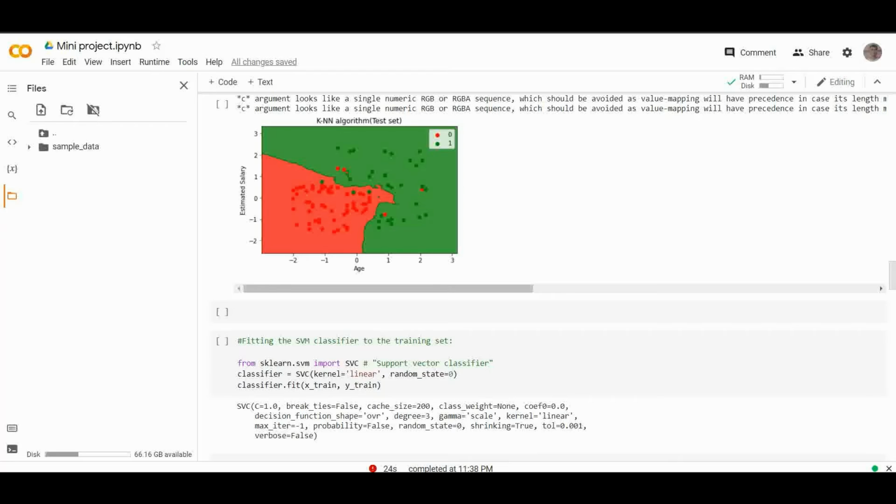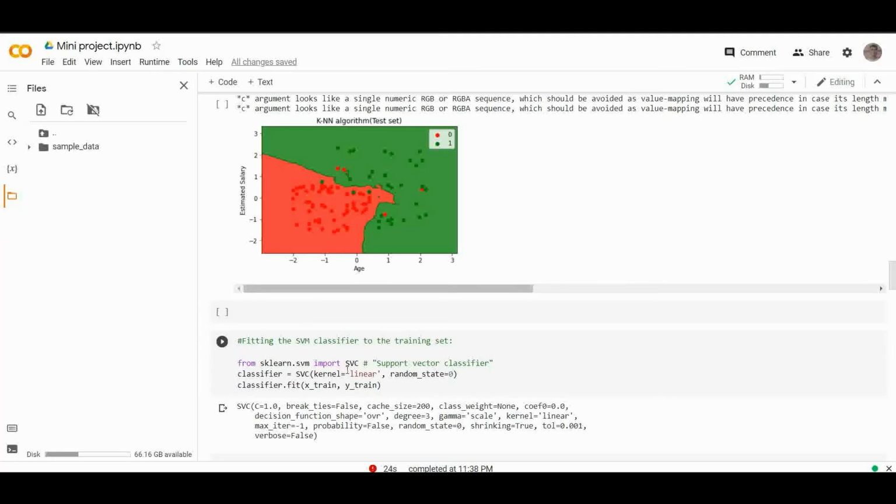Then we have a classifier. Basically, the training set will be fitted into the SVM classifier.